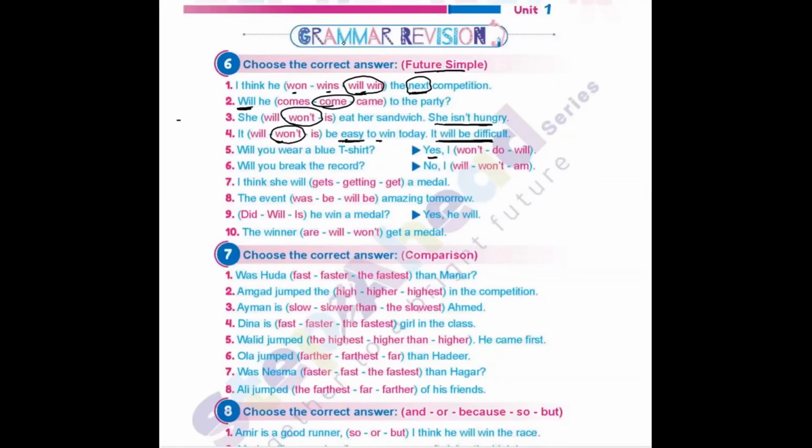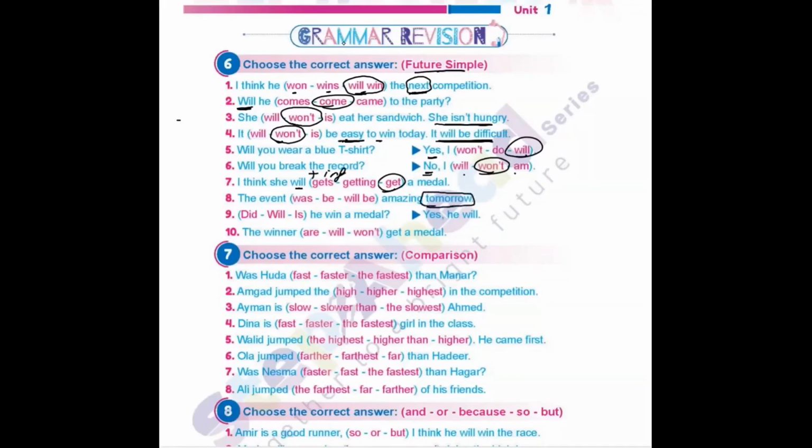The answer is yes. If the answer is yes, I have to use the affirmative form with "I will." Yes, I will. Will you break the record? The answer is no. If the answer is no, I have to use the negative form. What is the negative form here? "Won't." No, I won't. I think she will get, getting, or get a medal. After "will," we use infinitive or stem verb, which is "get." The event was, be, or will be amazing tomorrow.